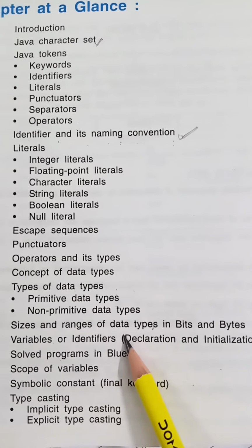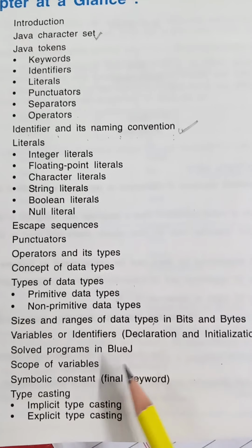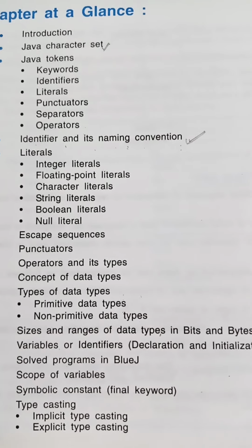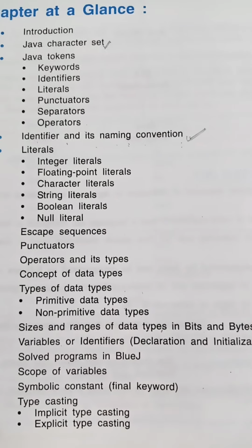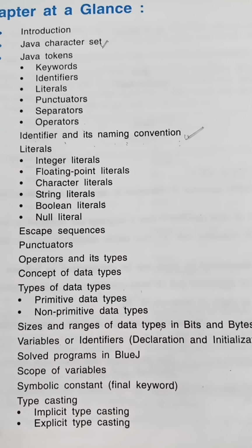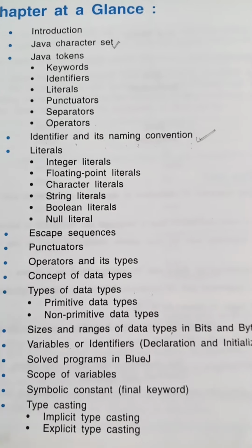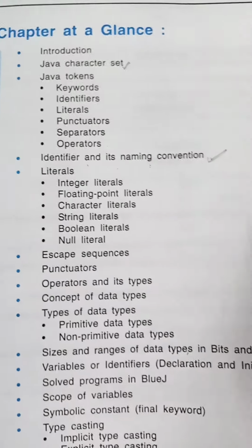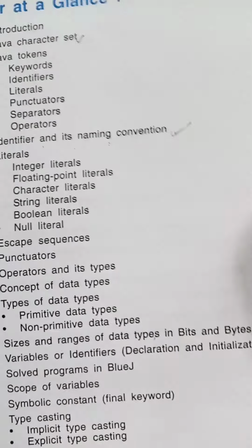A few programs we will be doing, and what is the scope of a variable, symbolic constant, the use of the final keyword, and type casting also. There are two types, implicit and explicit. We will be doing both types of type casting. So start with the chapter values and data types.